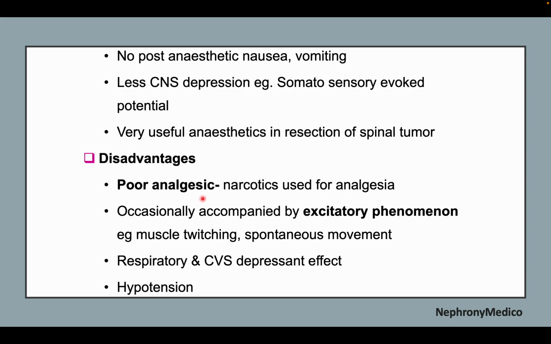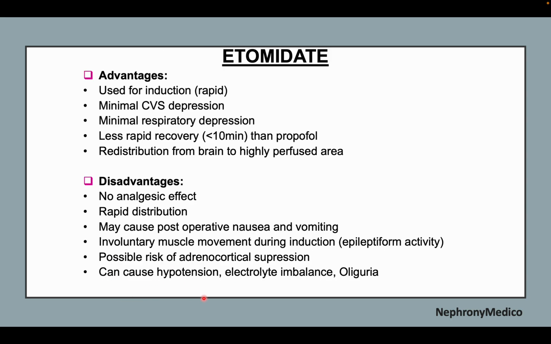Disadvantages include poor analgesia, excitatory phenomena may be seen, respiratory and CVS depressant effects may be seen, and hypotension may be seen. Now, etomidate. Advantages are used for induction, minimal CVS depression, minimum respiratory depression, rapid recovery, and redistribution from brain to highly perfused areas. Disadvantages include no analgesic effect, rapid distribution may cause post-operative nausea and vomiting, involuntary muscle movement during induction, and possible risk of adrenocortical suppression, which can cause hypotension, electrolyte imbalance, and oliguria.